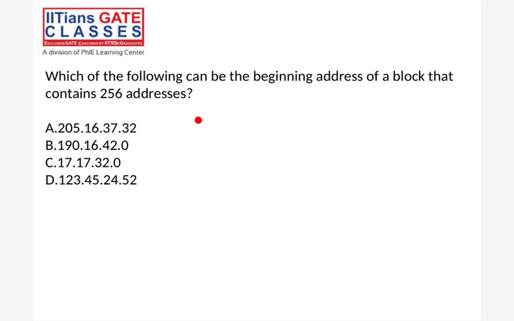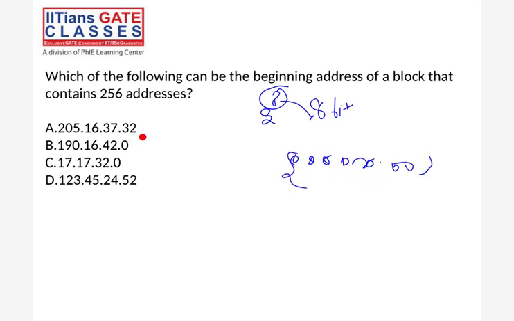B and C, yes, because the last octet is 0. So it is divisible by 256 because 8 bits are 0. So yes, B is there, C is there, but not the others. Answer is B and C, right? Yes, because 8 bits are there. In another way, 0 to 256 is always divisible, right? Always divisible.